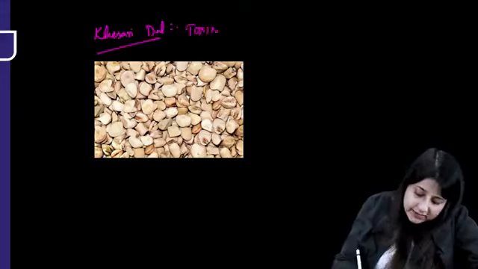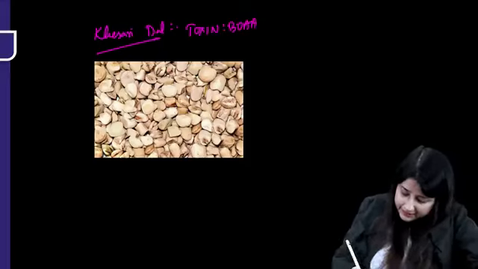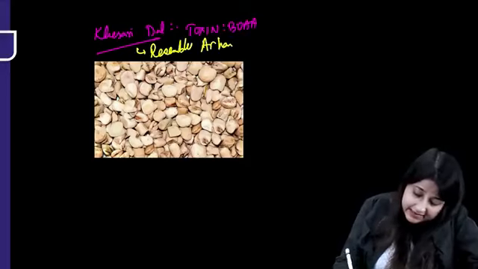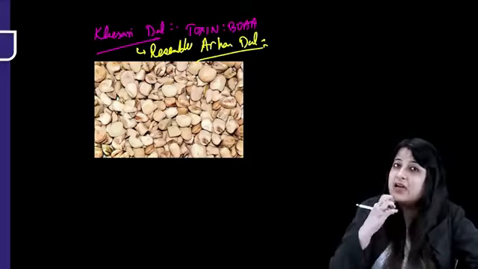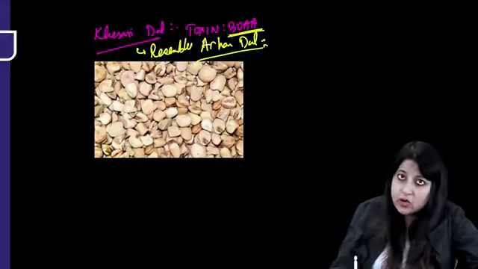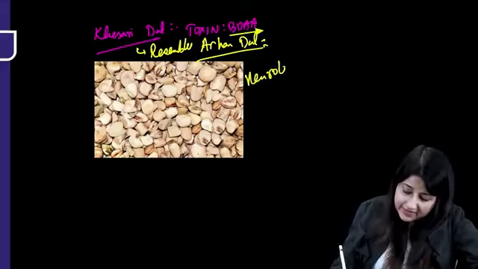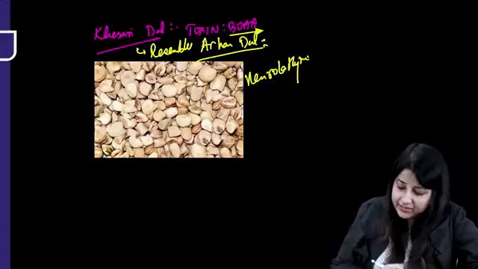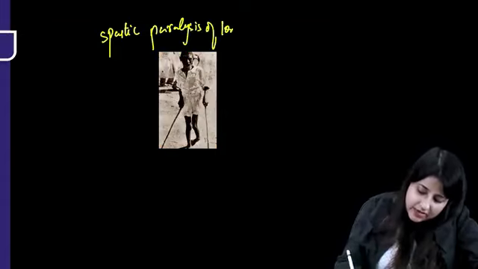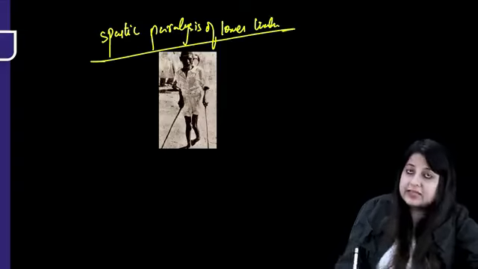Although Khesari dal has now been banned, still it is being grown illegally. This has the toxin BOAA, and the question can come that Khesari dal resembles which dal? Khesari dal resembles Arhar dal. So Khesari dal is mixed with Arhar dal, and this toxin BOAA leads to what is known as neurolathyrism. Neurolathyrism is nothing but spastic paralysis of lower limbs, not flaccid, spastic paralysis.